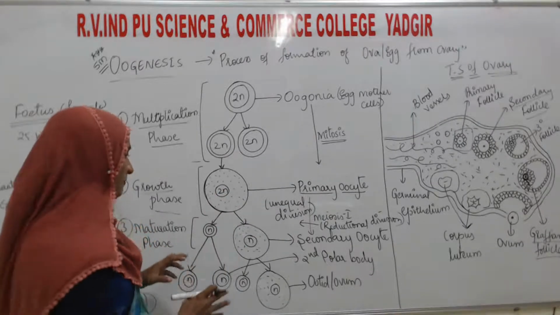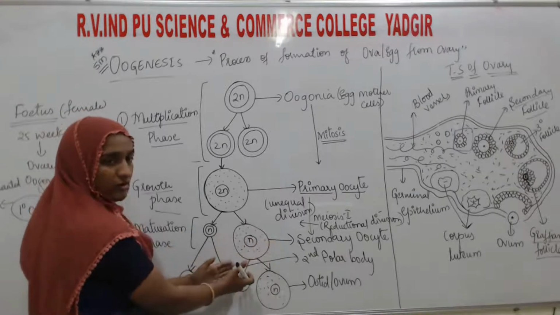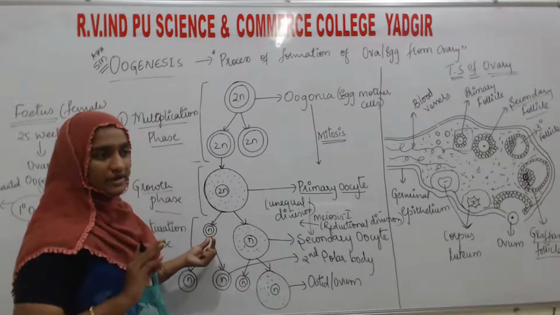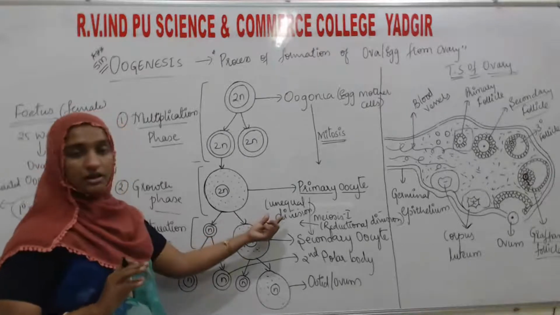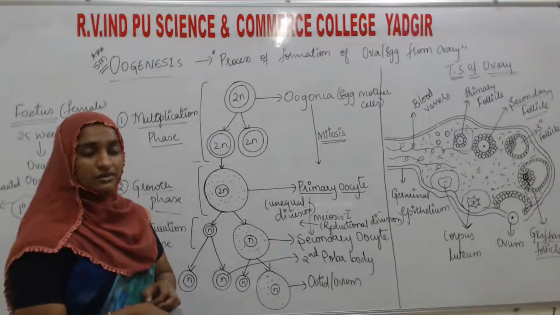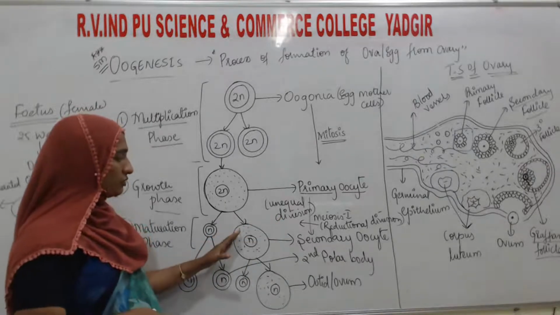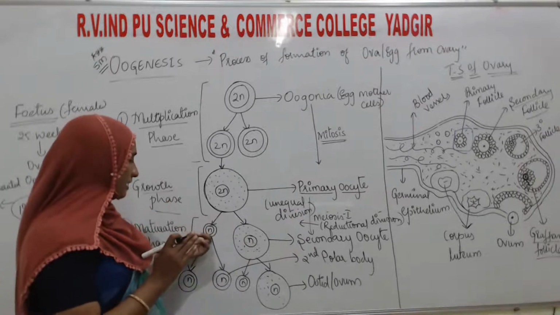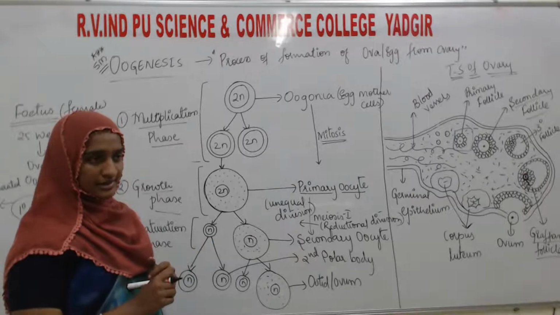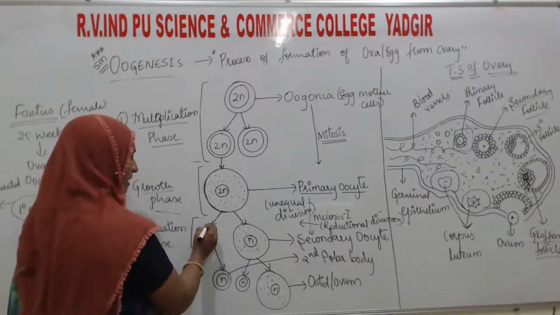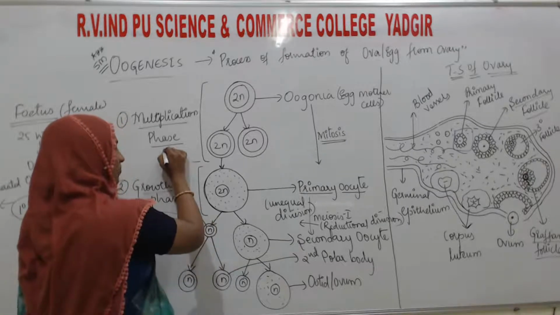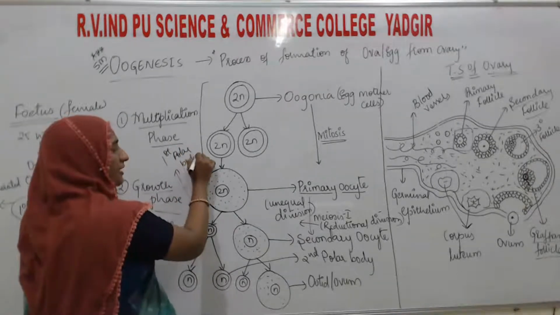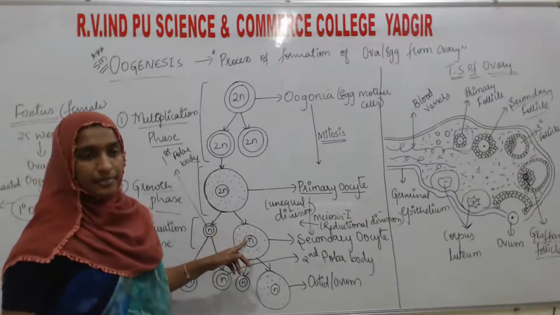That is the reason one cell has more reserve food material and the other has none. Due to the unequal division, one cell is larger and the other is smaller. The smaller cell we call the first polar body. This polar body will degenerate further.